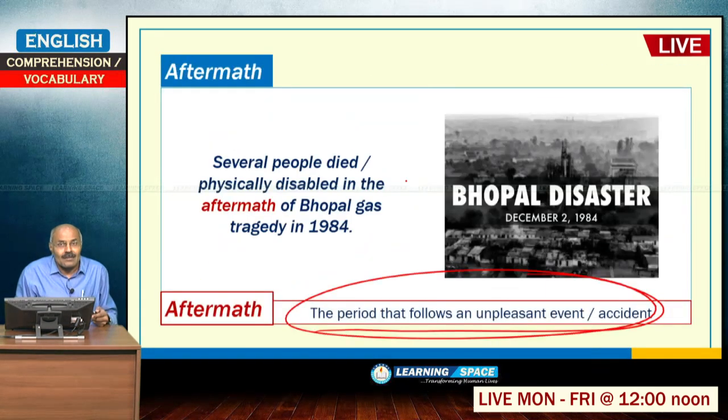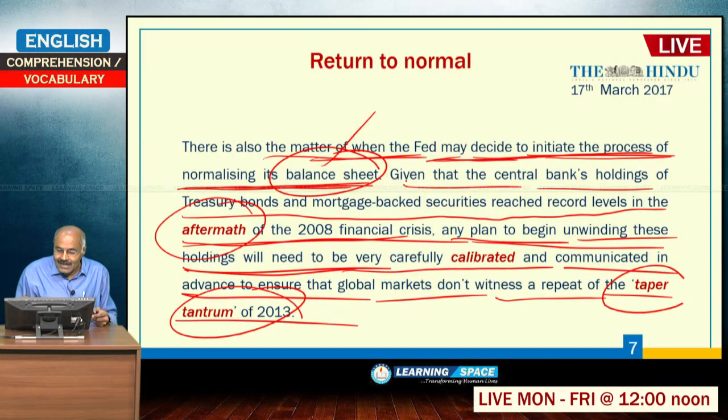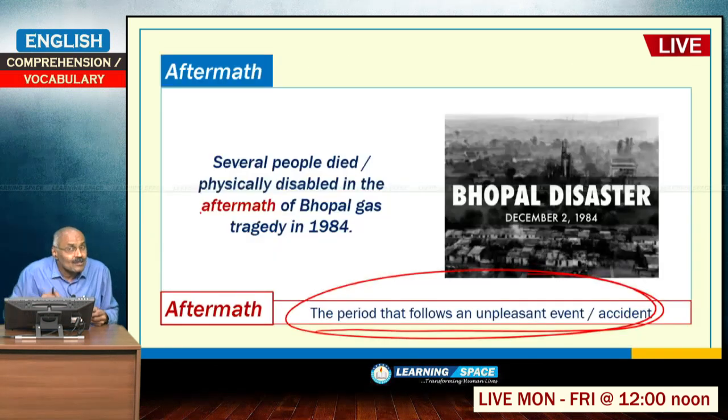So, here the paragraph says that so as to prevent the repeat of the taper tantrum of 2013, now the thing that is normalizing the balance sheet by reversing quantitative easing must be done in a calibrated way, so as to prevent the repeat of the taper tantrum which occurred in 2013.